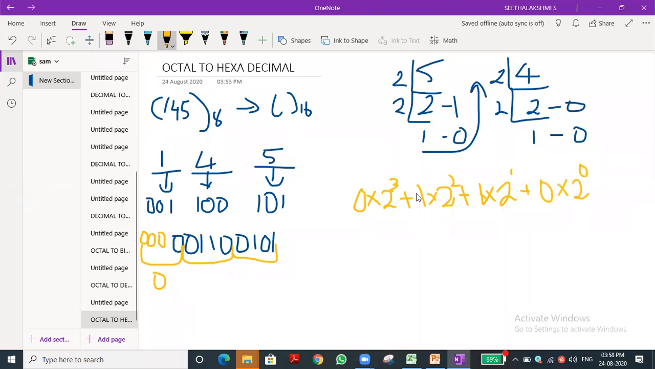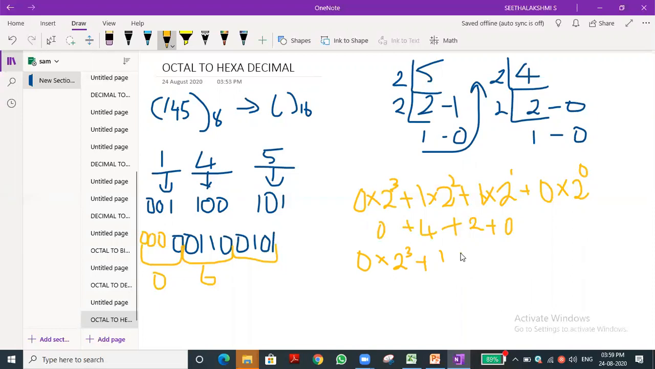0. So what is the value? Here 0 we know, plus 1 into 2 squared is 4, so 4 into 1 is 4, plus 1 into 2 is 2, plus 0. What is the value we get? 6, isn't it? So we have to write 6.